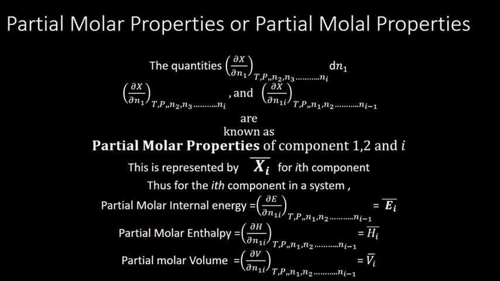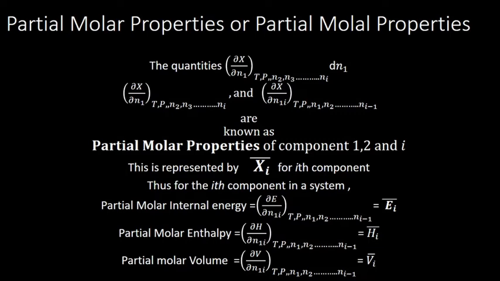So just remember, ∂X/∂Ni at constant values is what is known as partial molar property, and that is normally denoted by Xi bar for the ith component.